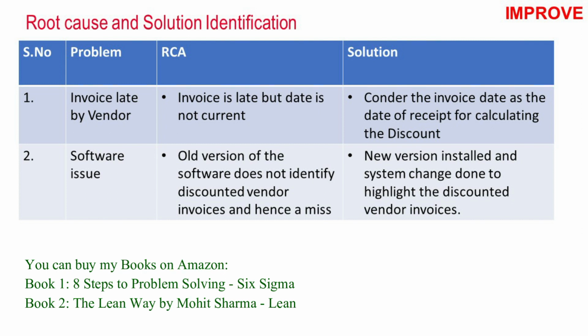With the help of this project, the team was able to reduce the discount loss from $5 million to 30K per year. It was a project which has generated a huge loss reduction. Overall, the project has saved this much for the organization. The overall discount loss percentage has gone down from 15% to 0.5% by the end of this project. So with the help of this project, the organization reduced a lot of the loss that they were incurring earlier.